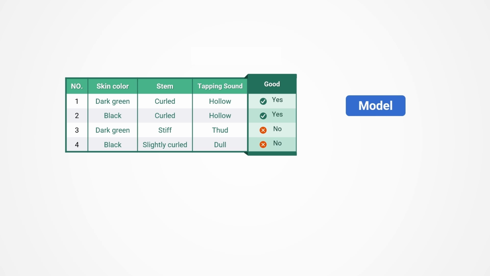The scientific name of the input values of a model is called feature variable, generally represented by X. There are often multiple feature variables, presented as a multi-column table, where each column is a feature variable. For example, in the example of picking watermelon, skin color, stem, etc. are feature variables. The scientific name of the output value of a model is called target variable, generally represented by Y. For example, good melon or bad melon is target variable. The target variable can also be concatenated to the feature variable table, which is the general form of historical data.